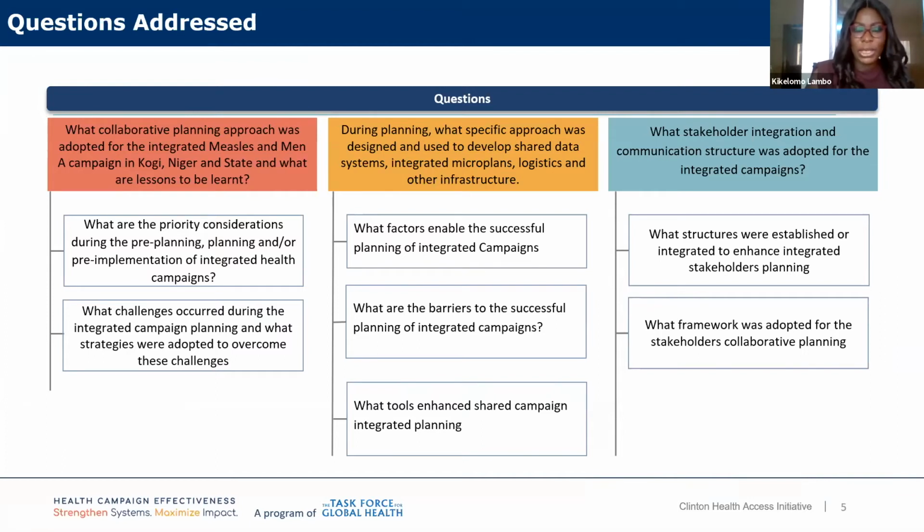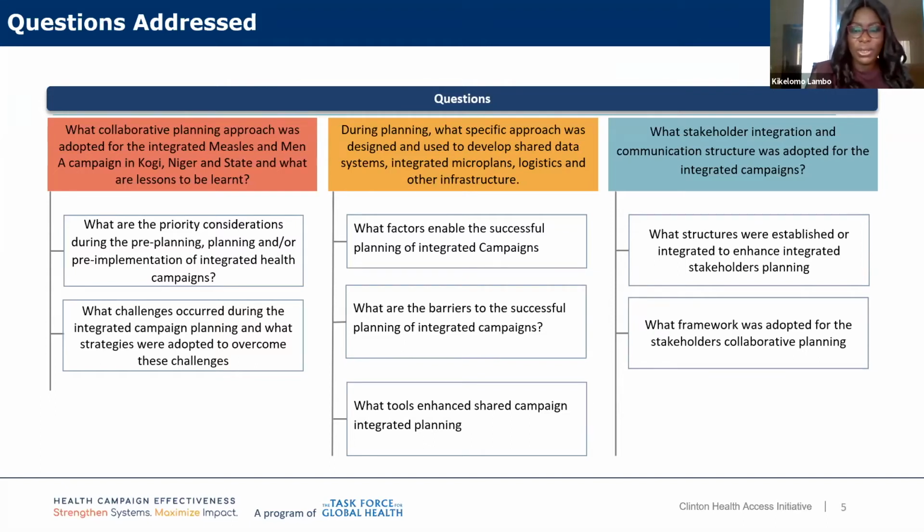Another key question that we're hoping to be able to answer is the specific approach that was adopted for the integrated campaign planning, looking at it in terms of both the processes and the tools. How were we able to develop shared data systems, shared integrated micro-planning, logistics, and all the other infrastructure that comes into play with campaign planning generally, and in this case, integrated campaign planning?